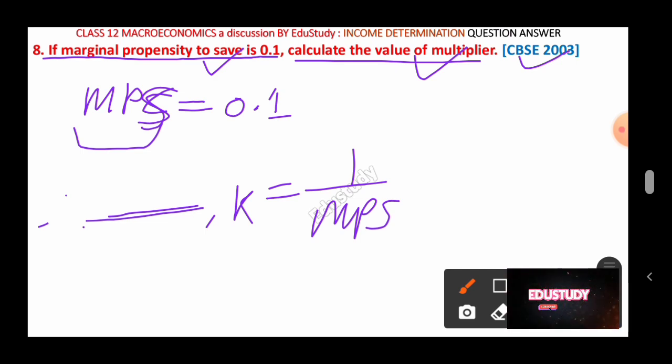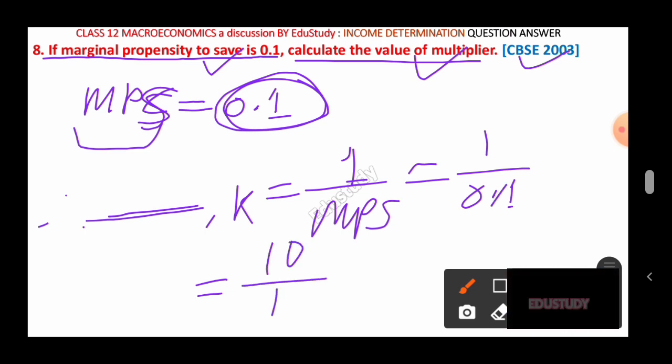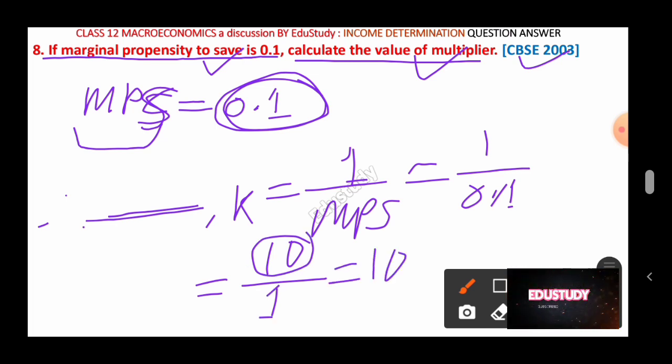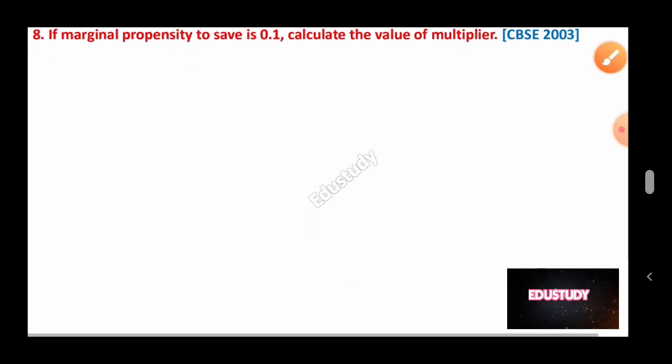Okay, so here what is the value of MPS? 1 is here, 1, and the value of MPS is here 0.1. You take the 0.1, and if you simplify this, then you will get what? Here it will be 10, here 1. If you remove this decimal point, then you will find here 10, here 1, and the value will be 10. Okay, and the value of the multiplier here is 10. You just write value of the multiplier will be 10, and this is the solution for the question. Let's come to the next question.